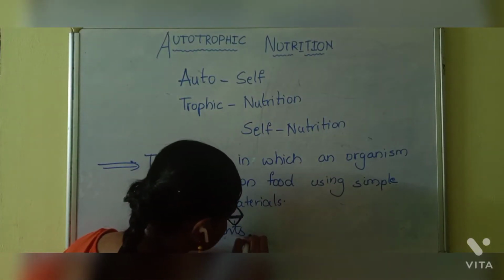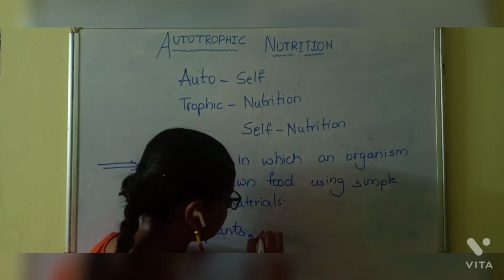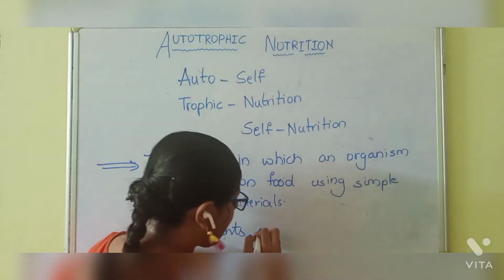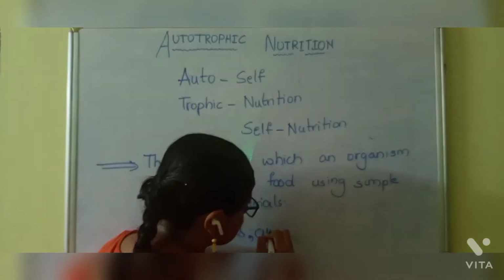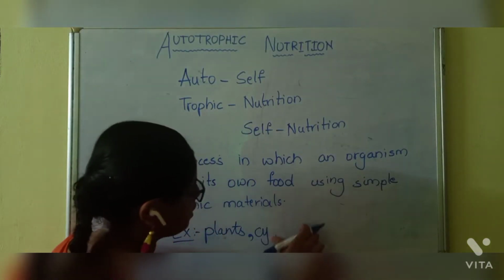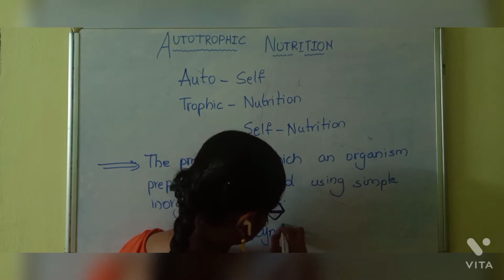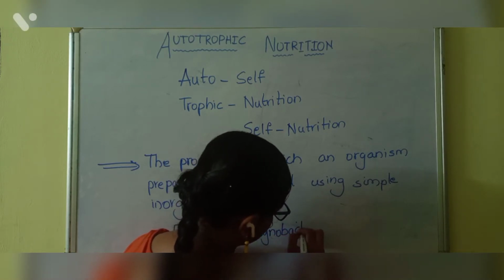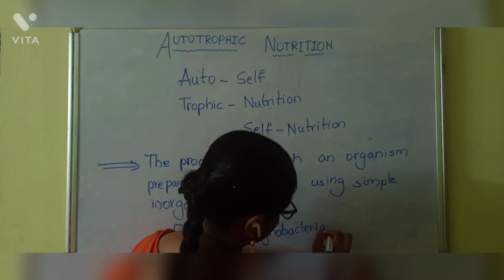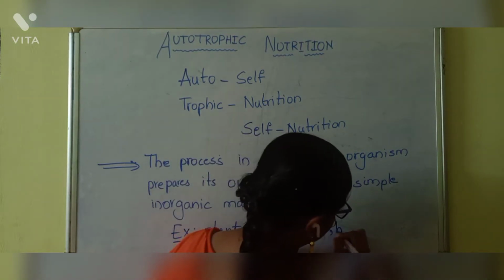Repeat my words, friends, learners. Plants, cyanobacteria, and blue-green algae.